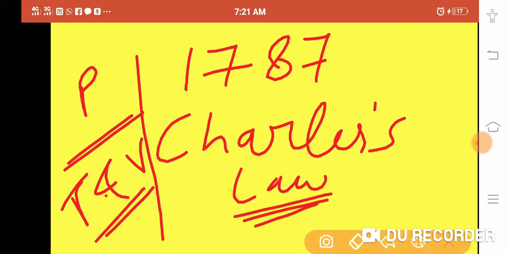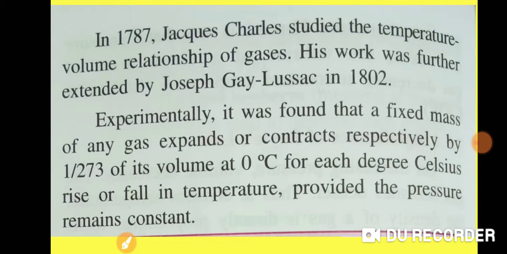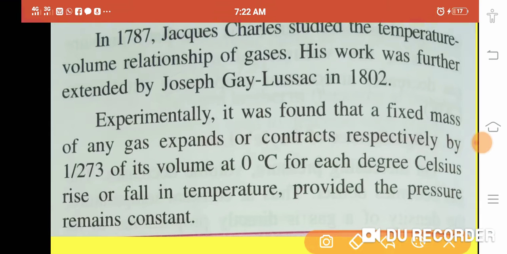In 1787, Charles studied the temperature-volume relationship of the gases. His work was further extended by Gay-Lussac in 1802. Experimentally, it is found that with an increase in the temperature of a gas by 1 degree Celsius, its volume will increase by 1 by 273rd part of the total volume, means the initial volume of the gas.